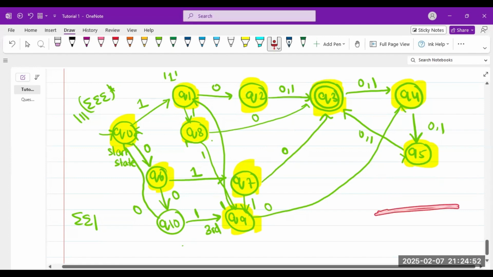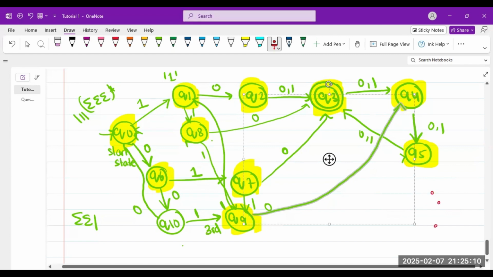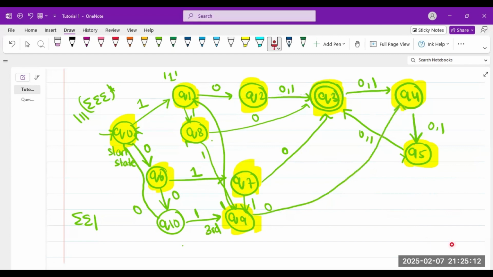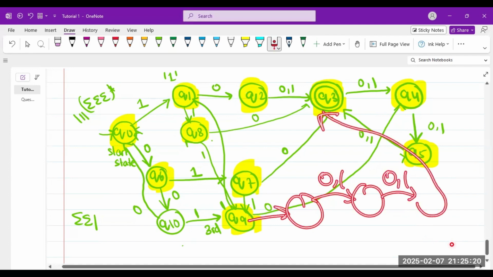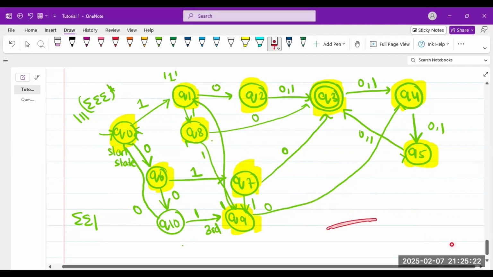So this should be accepted. So I say okay, 0 1 0 and then something something. So I took help of Q4 and Q5 for something something. What I also could have done is, here I make some state, this goes 0 1, then here I make another state, this is 0 1, and then it goes to the accept state. But I didn't need to make these states, since I already have these states, so I used them. So I hope this is clear.